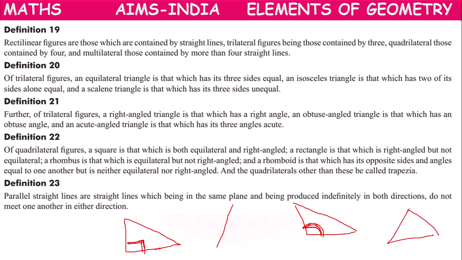The triangle which has all three acute angles is an acute angle triangle. So based on sides, he proposed equilateral, isosceles, scalene. Based on angles, he proposed right angle triangle, obtuse angle triangle, acute angle triangle.